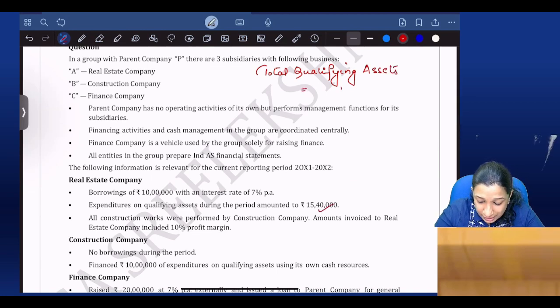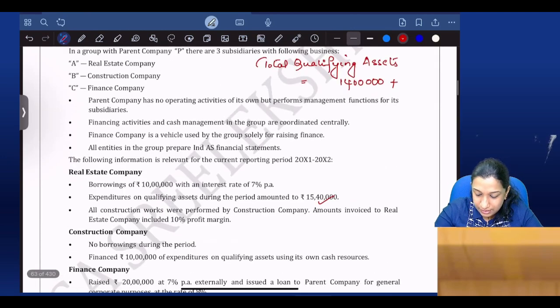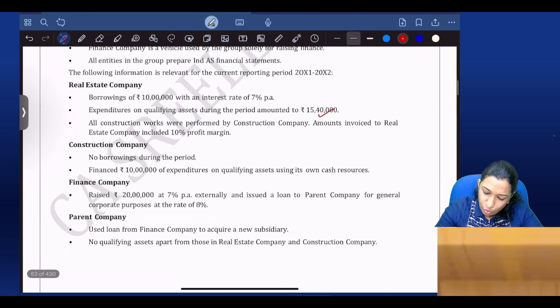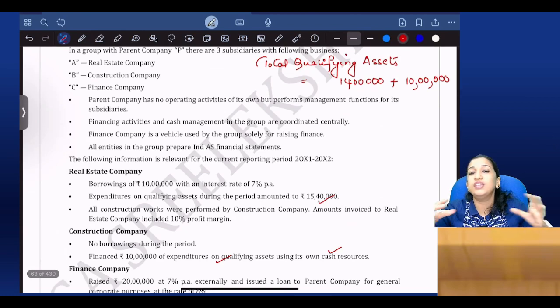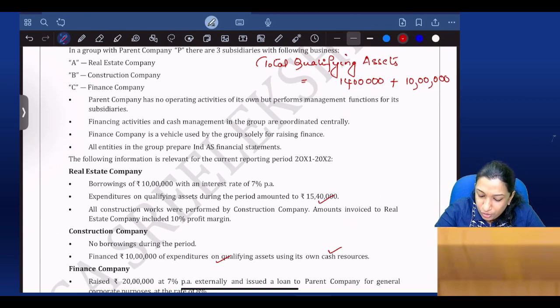15 lakh 40, I'll take only 14 lakhs. I'll eliminate the intercompany profits, so 14 lakhs for the real estate company. The construction company has a qualifying asset of 10 lakhs. They are saying they used own funds for qualifying assets, but in CFS, these are not separate companies. So find out the total value of qualifying assets during the year: 24 lakhs. Now, what is the total borrowing?